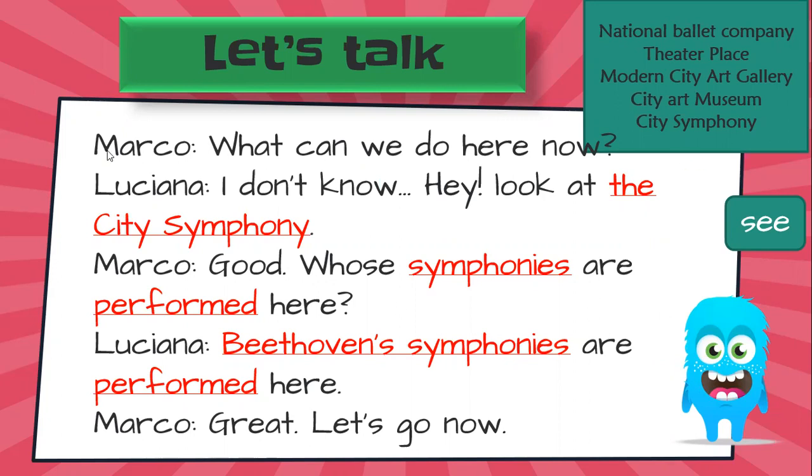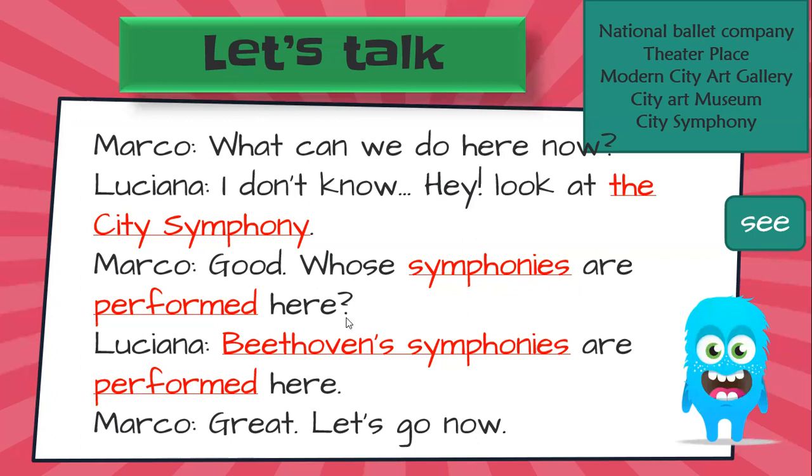Remember that you can watch this conversation here to listen to the pronunciation in order to practice. What can we do here now? I don't know. Hey, look at the City Symphony. Good.